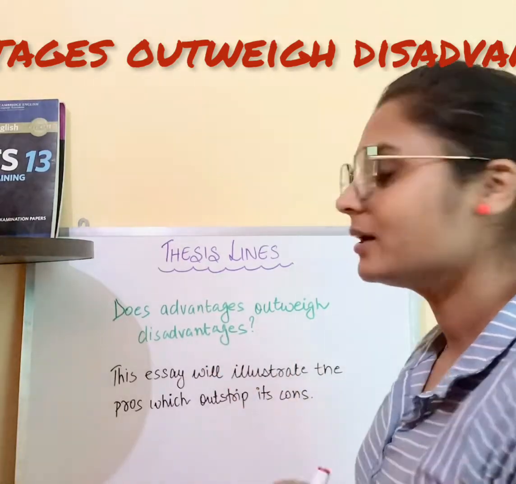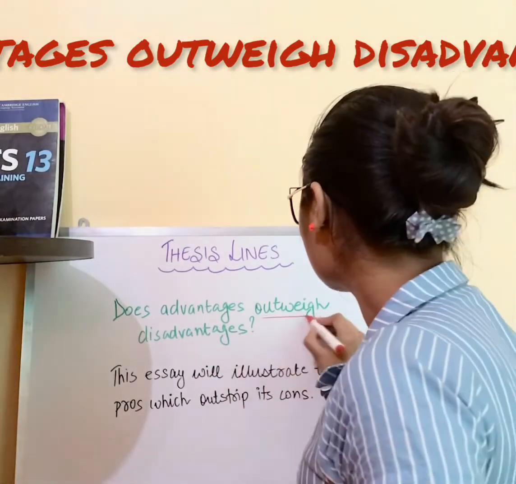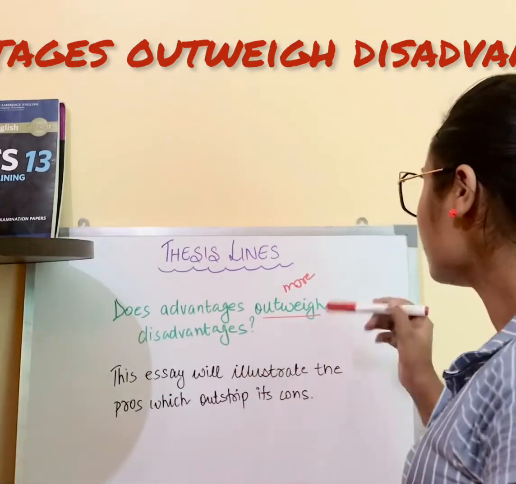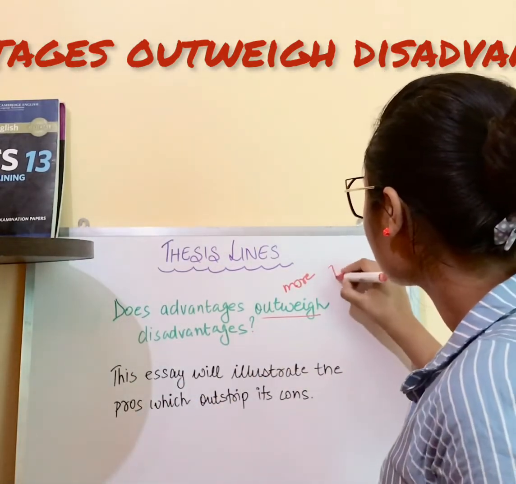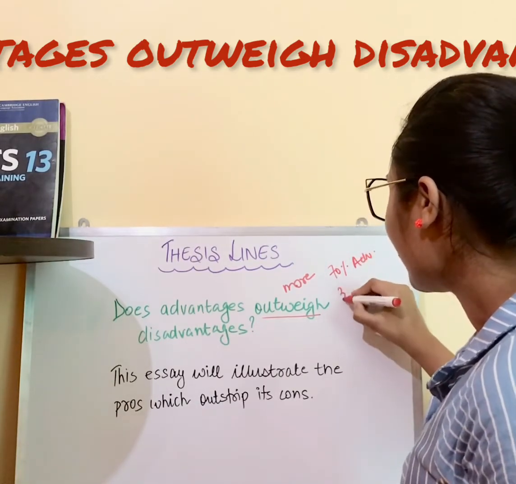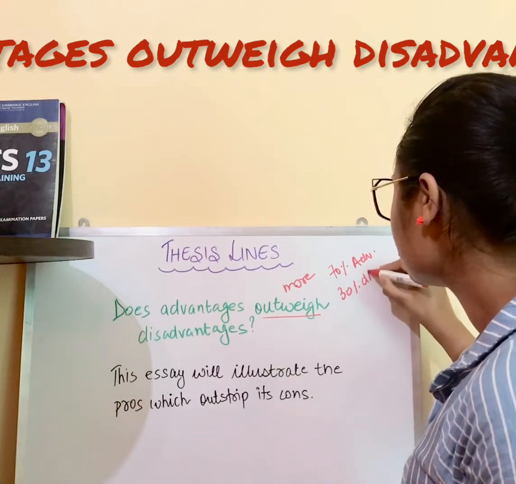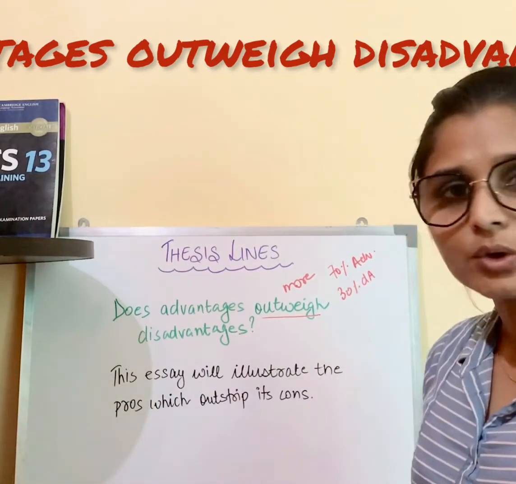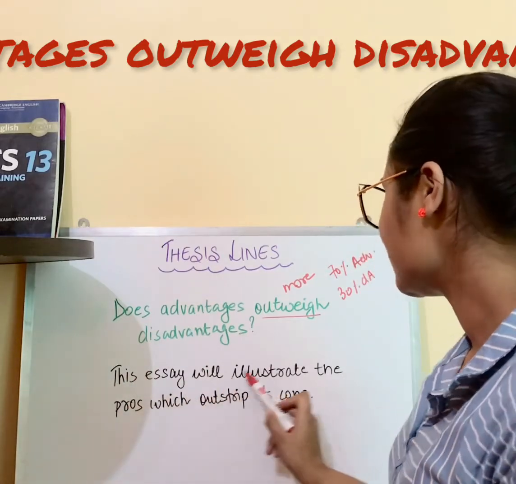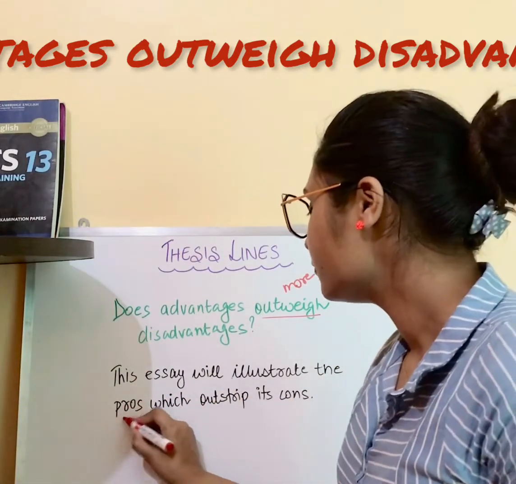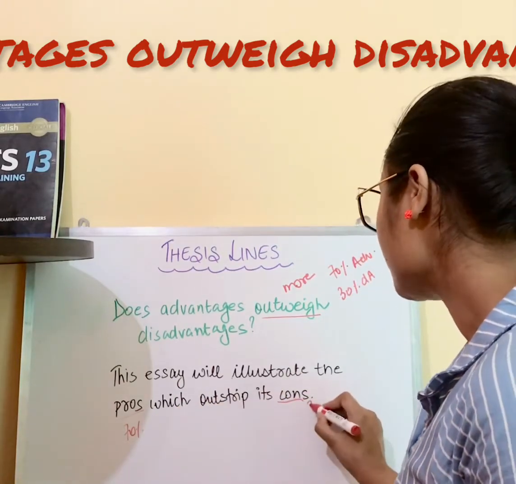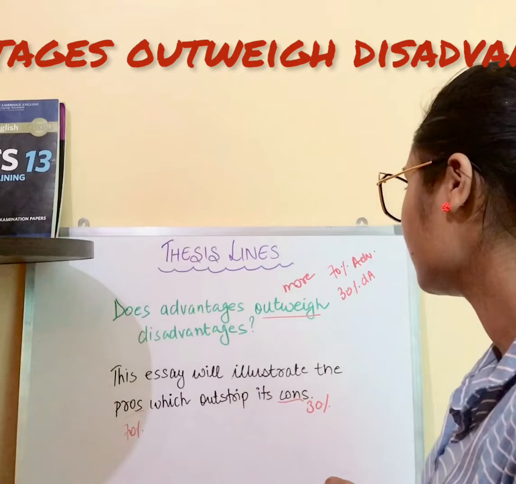Advantages outweigh disadvantage. What is this outweigh? This is more. What is this more meaning? More meaning it is that we have 70% of advantages and 30% of disadvantages. Okay, so in this case, our thesis line would be, this essay will illustrate the pros, which are 70%, which outstrip its cons because it is 30%.